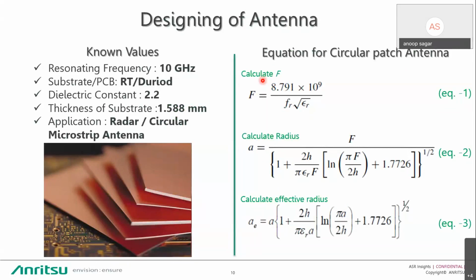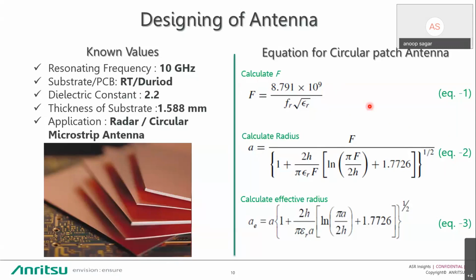So I am taking an example of designing an antenna. On the left hand side, these are some known values like the resonating frequency, what substrate we are using, the dielectric constant of the substrate, the thickness of the substrate, and what the application is for this antenna. In this case, we have taken a 10 gigahertz microstrip antenna on RT Duroid substrate with a given dielectric constant, and the thickness of the substrate is 1.5 mm.